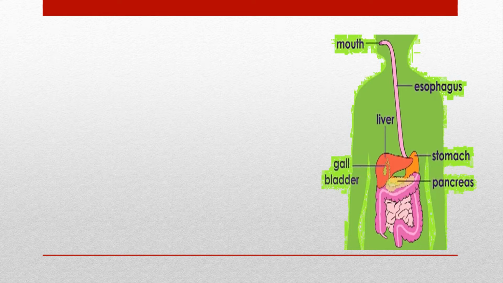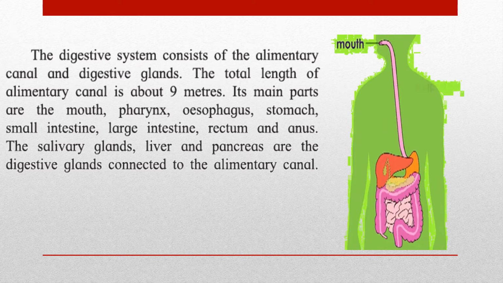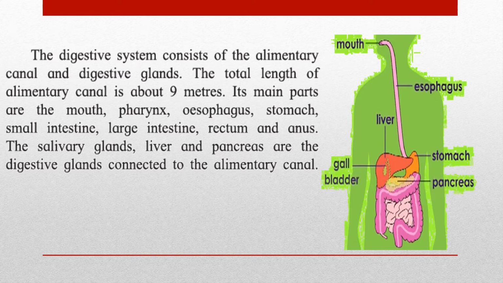Here you can see your digestive system and various parts of the digestive system. Your mouth, the esophagus, stomach, liver, gallbladder, pancreas, small intestine, large intestine. These are all involved in the process of digestion. The digestive system consists of the alimentary canal. It is like a pipe. Okay? It joins from your mouth till the anus, but it passes through different parts, organs.